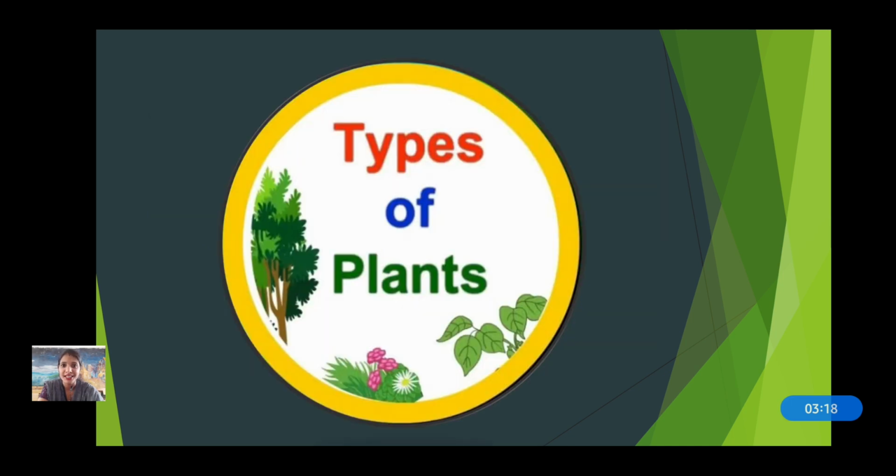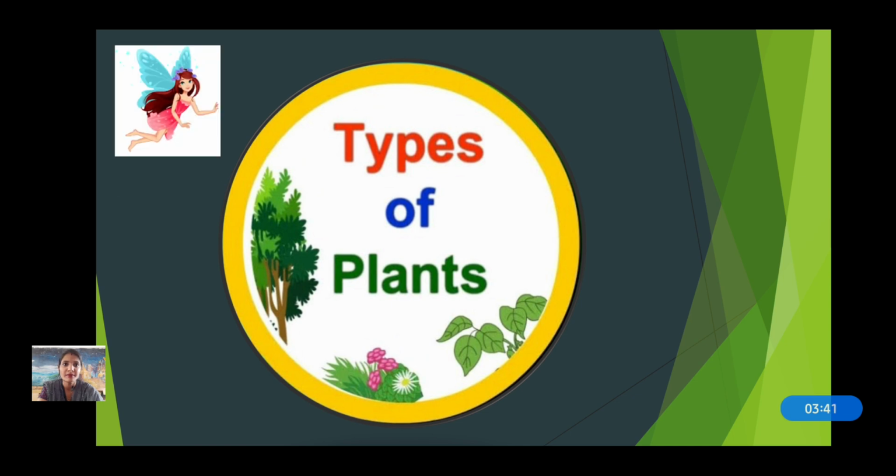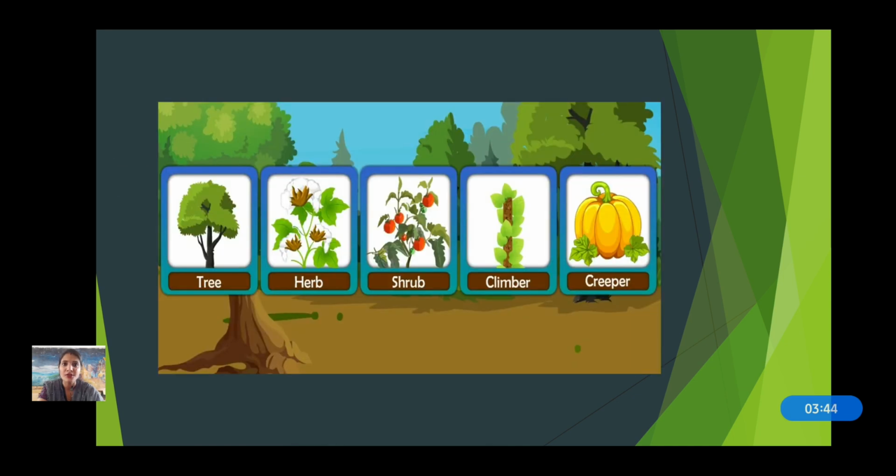Now we will see types of plants. Now why types of plants? Because they are all categorized into different types. They are all not of the same size and shape, isn't it? So they are categorized due to their shape, size and the growth of the plants. Let us see. Okay, so the first type is tree, then herb, shrub, climber and creeper. So we will see one by one in detail.